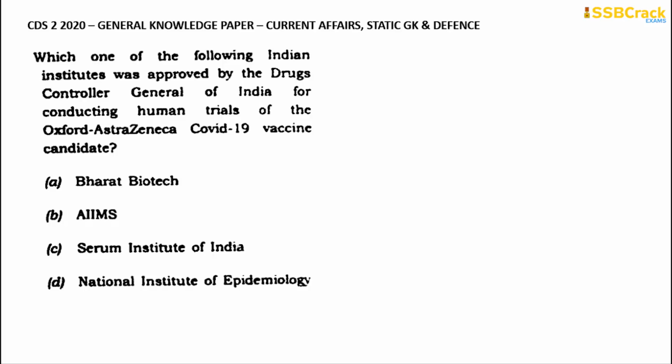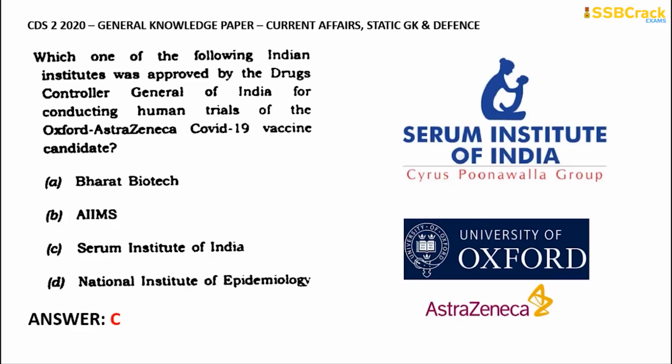Going through with the next question: which of the following Indian institutes was approved by the Drugs Controller General of India for conducting human trials of the Oxford AstraZeneca COVID-19 vaccine candidate? So the correct answer for this one is, what is it? Is it option A, Bharat Biotech, or All India Institute of Medical Sciences, or Serum Institute of India, or National Institute of Epidemiology? The correct answer for this one is option C, Serum Institute.